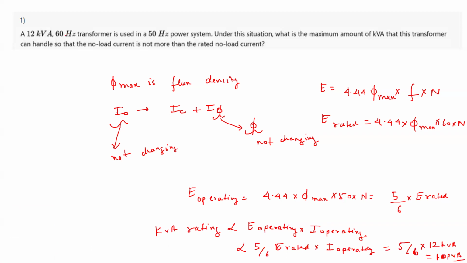This question was very easy, because you're basically operating a 60 hertz transformer at 50 hertz, so your E will change. The new E will be 5/6 times of the original E. And because you're not changing the operating current, the kVA rating will also become 5/6 times. The kVA rating given in the question is 12 kVA, so 5/6 of 12 kVA becomes 10 kVA. You will see that the questions are not difficult.